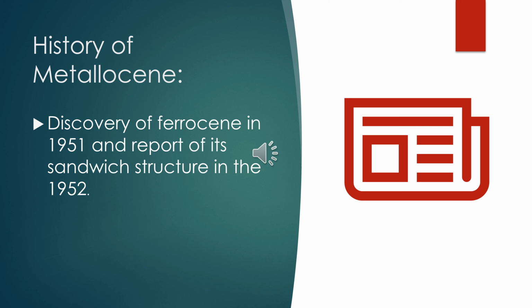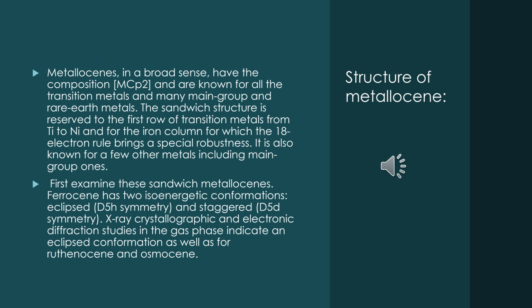History of metallocene. When was the first metallocene discovered? The first discovered metallocene was ferrocene, recognized in 1951, with the report of its sandwich structure in 1952. The structure of metallocene, in a broad sense, has a composition in which a metal atom is included as a sandwich between two cyclopentadienyls. The metal atom should be a transition metal or any other rare earth metal.